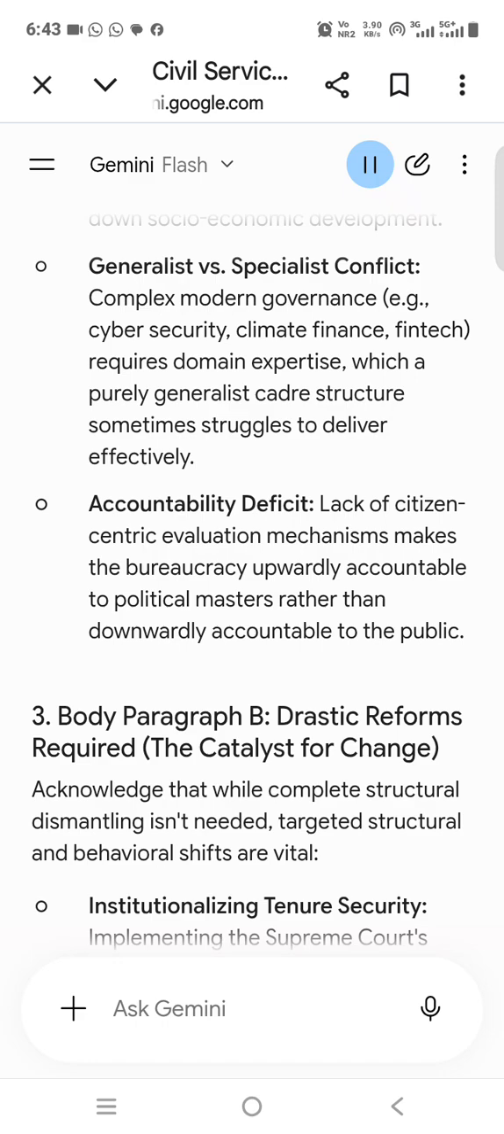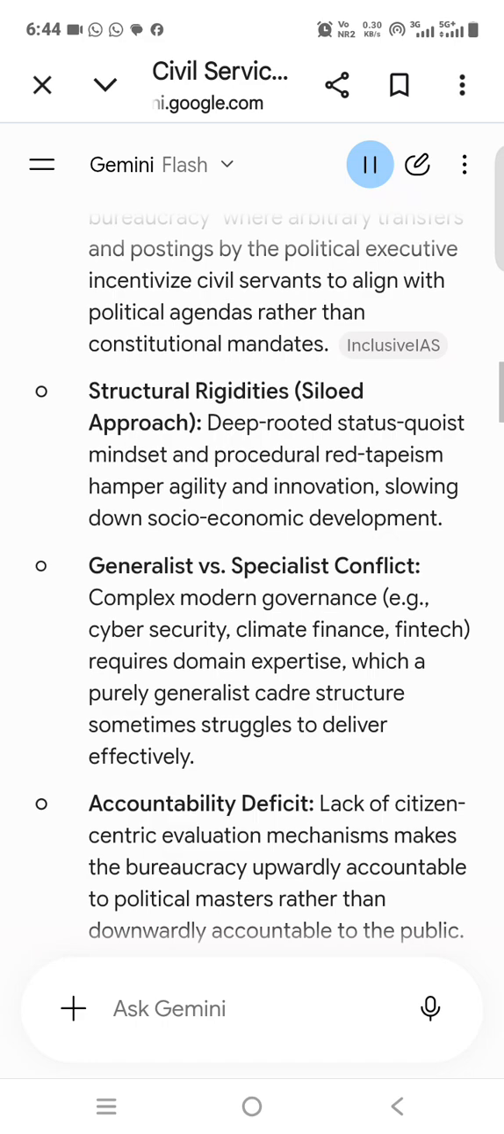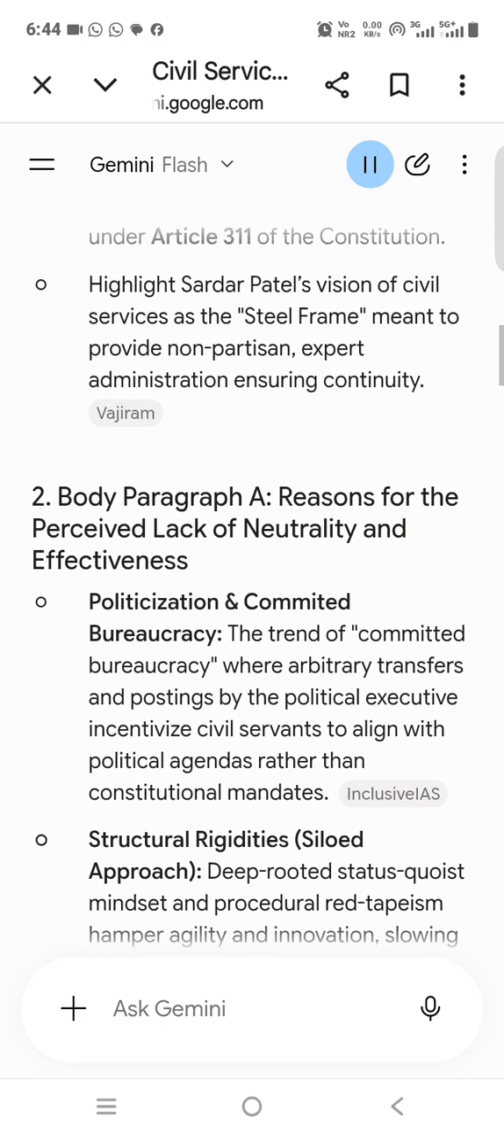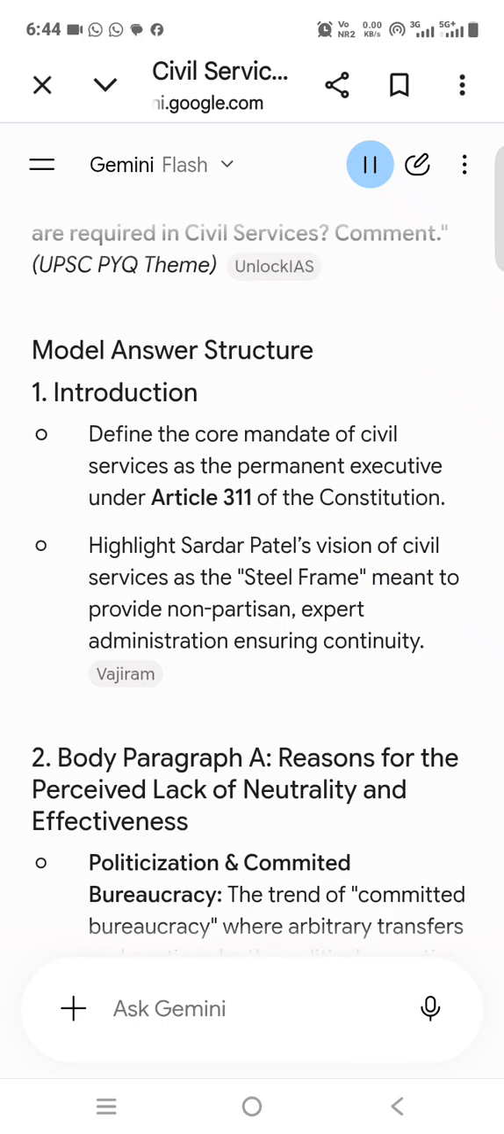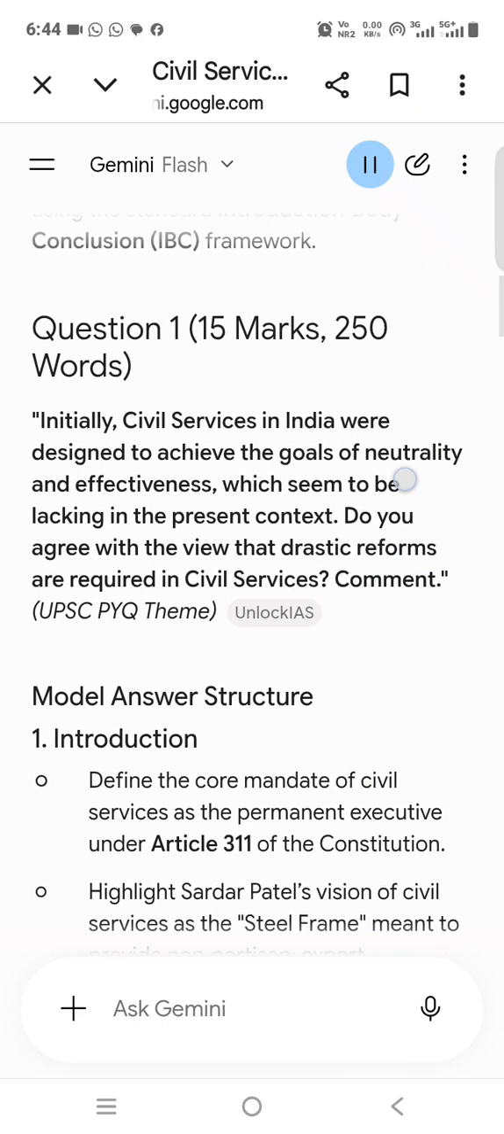4. Conclusion. Conclude by stating that the civil services do not need an absolute overhaul, but an evolutionary transformation. Quote the Second Administrative Reforms Commission, ARC: civil services must morph from being an instrument of control to an instrument of facilitation, to uphold democratic ideals in an aspirational India.